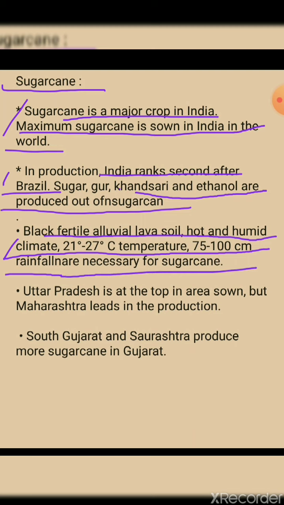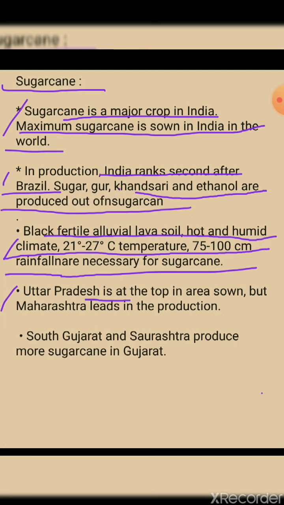Black fertile alluvial soil is needed, then a hot and humid climate, then 21 to 27 degrees Celsius temperature for the cultivation of sugarcane, and 75 to 100 centimeters of rainfall.